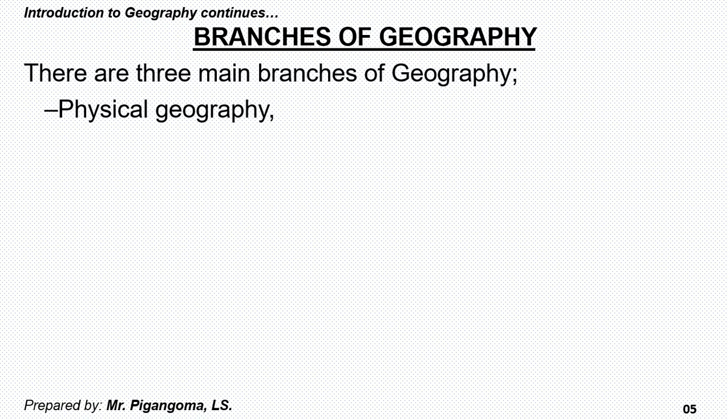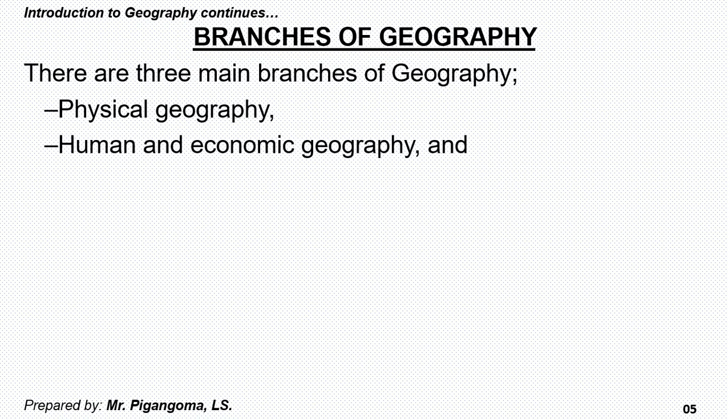The first branch of geography is physical geography. The second one is known as human geography, sometimes known as economic geography, and also even known as regional geography.